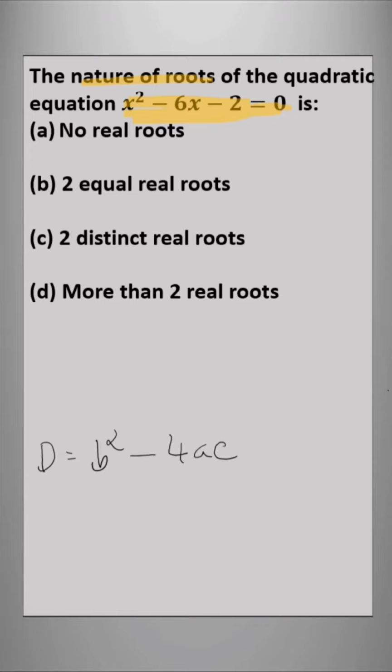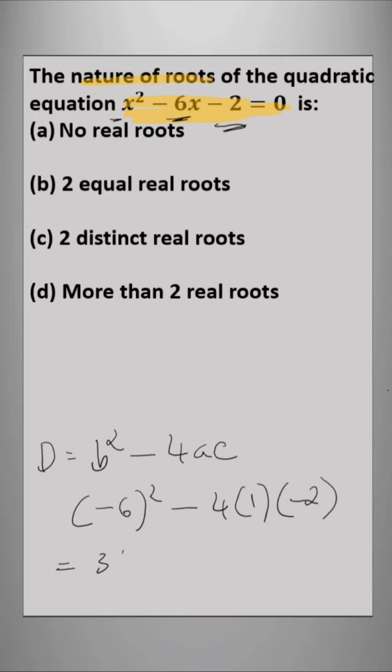Here b is minus 6, so minus 6 square minus 4, a is 1, c is negative of 2. That is equal to 36 minus into minus plus 8. 36 plus 8 is 44, which is greater than 0.